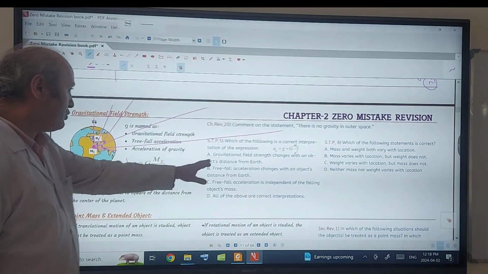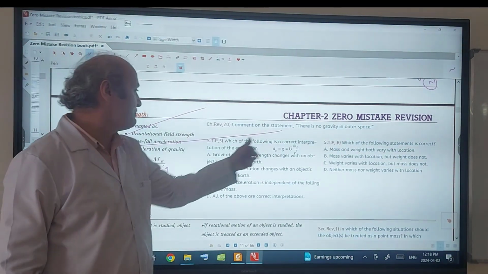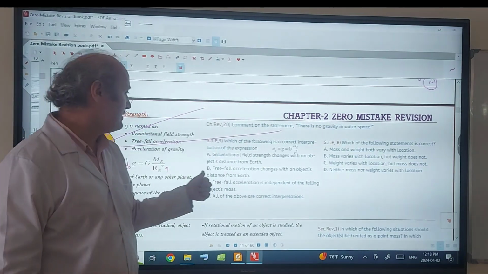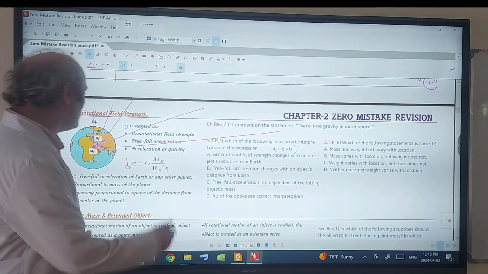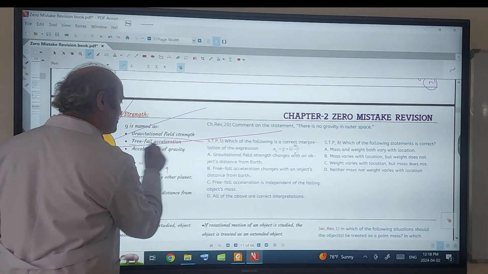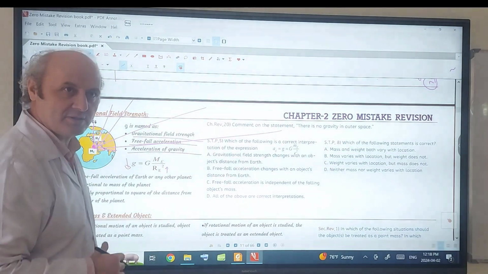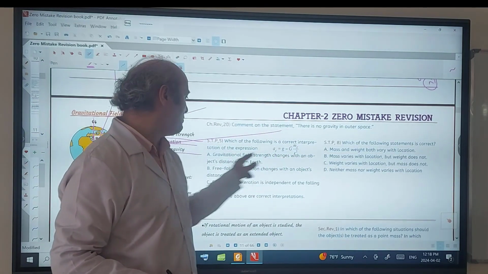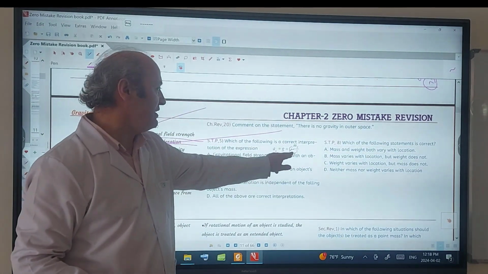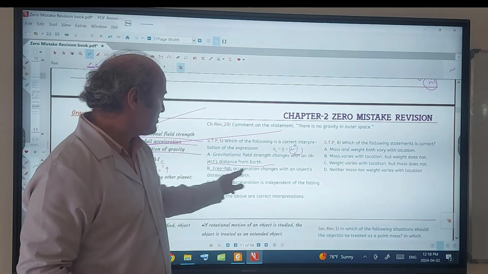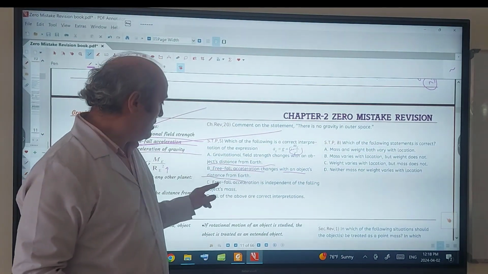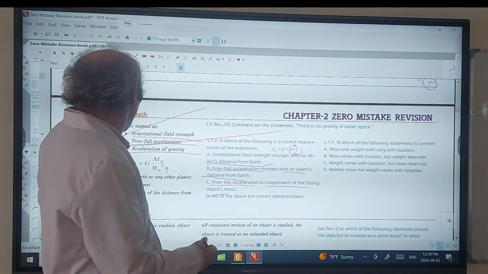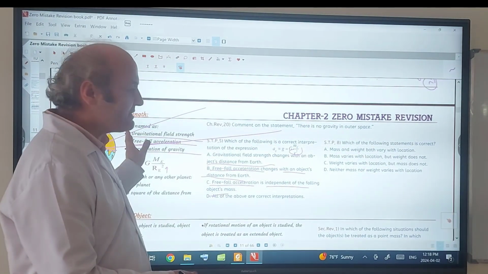Okay, and 2 more questions. Which of the following is the correct interpretation of the expression capital G, mass of Earth, divided by R squared? A, gravitational field strength. These 3 explain the same thing: gravitational field strength, free fall acceleration, acceleration of gravity. They are equivalent. All are defining small g. Gravitational field strength changes with distance, yes, with R it changes, correct? Free fall acceleration changes with distance, yes. Free fall acceleration is independent of the fallen object's mass. Yes, because there is no fallen object's mass, only the planet's mass.